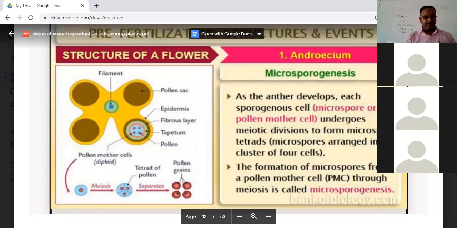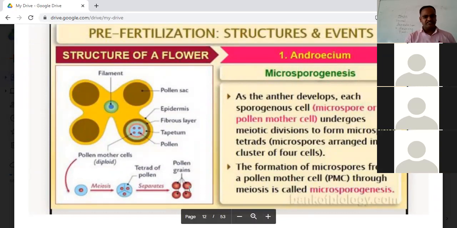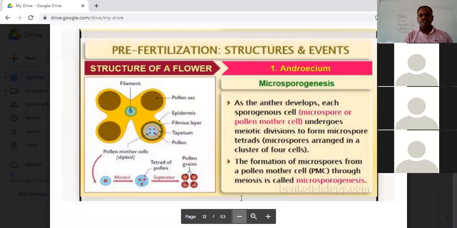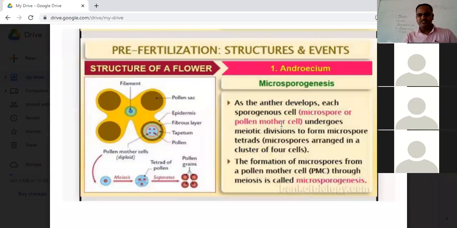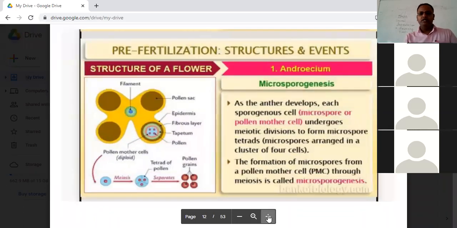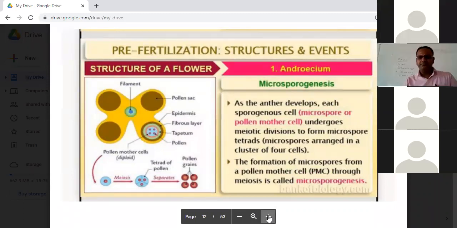This pollen mother cell will undergo meiosis to form the tetrad of pollen, which gets separated. But how it happens, that we have to discuss. So as the anther develops, each sporogenous cell, the microspore or the pollen mother cell, undergoes meiotic division. Students, who can quickly raise your hand to say why it is undergoing meiotic division? Why the PMC, the pollen mother cell or the microspore mother cell?